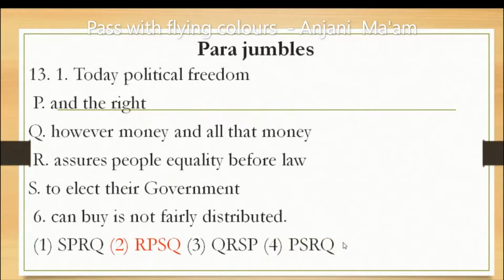Next is today political freedom. What is today political freedom? It assures people equality before law. So R will come. And the right. What kind of right? To elect their government. However, money and all that money can buy is not fairly distributed. So the correct order will be RPSQ.